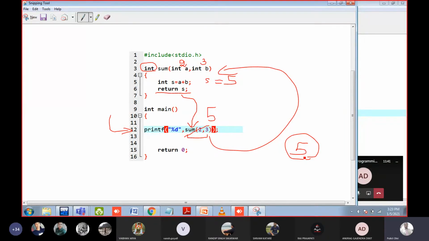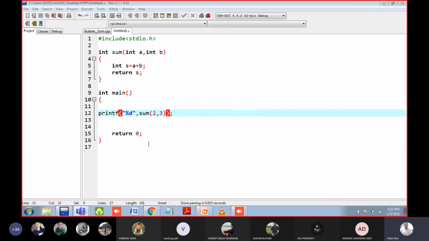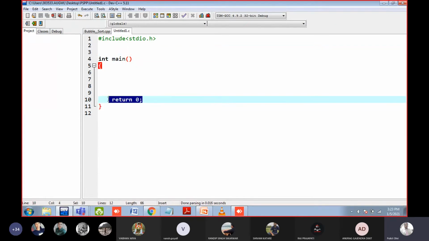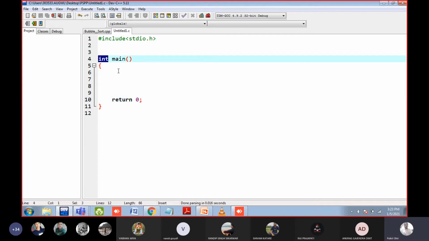Okay, no doubt. So similarly, in the main function, we write return 0 now. Yes or no? Return 0. We are returning 0 and 0 is a number. That's why we have written int here. Okay. But why do we write return 0? Return 0 means the operating system will know that the execution of the code worked fine.